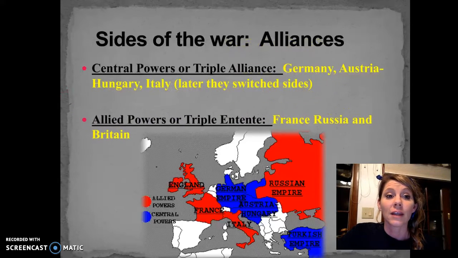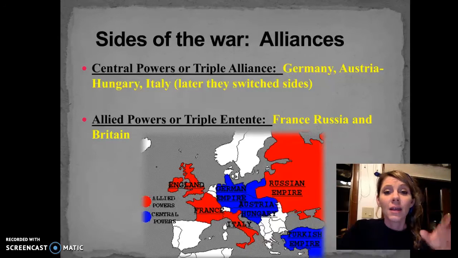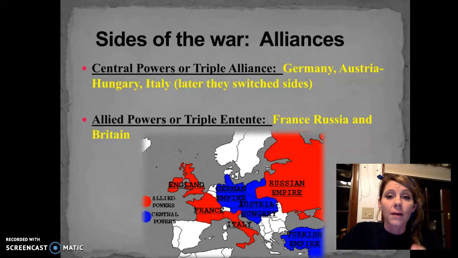Okay, they're going to be fighting against the Allied powers, also known as the Triple Entente. That's going to include France, Russia, and Great Britain, plus other countries, including us later on. So we're only saying the major players at this time. Now, if we're looking at the map on our screen, we see that the Central Powers are the countries in blue, and the Allied powers are the countries in red. From this map, we can see the clear division. Okay, we know who has the advantage.